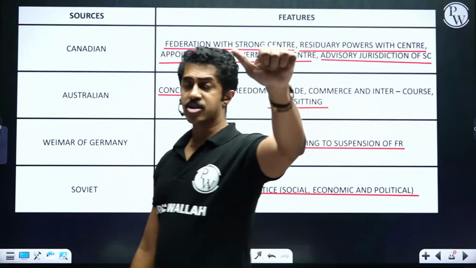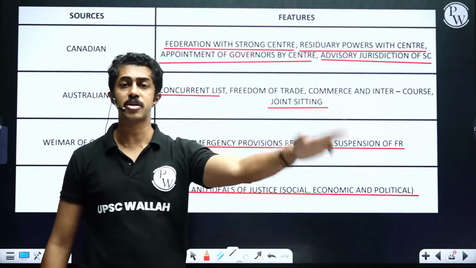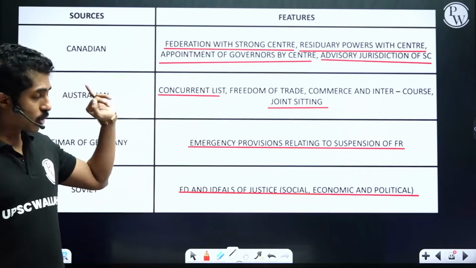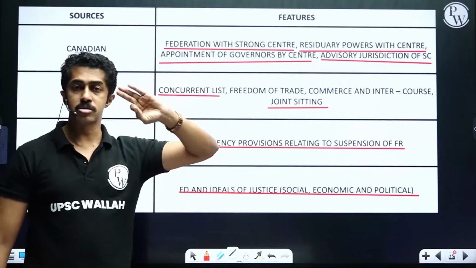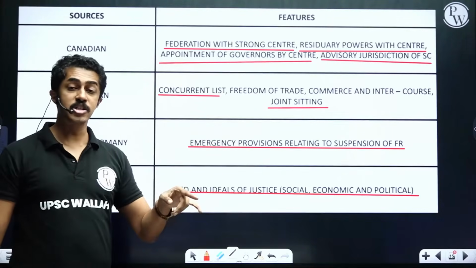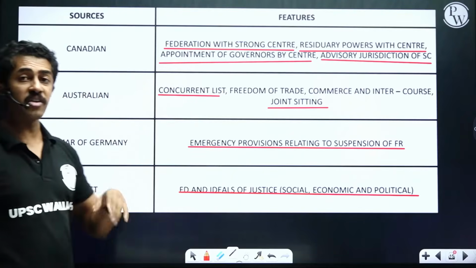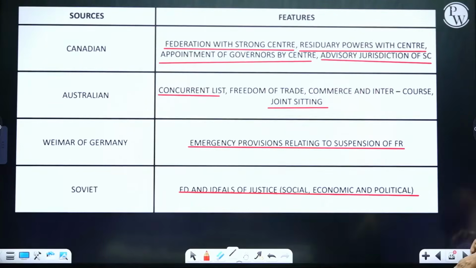Canadian, federation with strong center, residuary powers with the center, appointment of governor by center, advisory jurisdiction of Supreme Court. Australian, you have concurrent list, freedom of trade, commerce, intercourse, and then joint sitting. Weimar of Germany, emergency provisions, especially with regard to suspension of fundamental rights. Soviet Union, fundamental duties and ideals of justice, social, economic, and political.